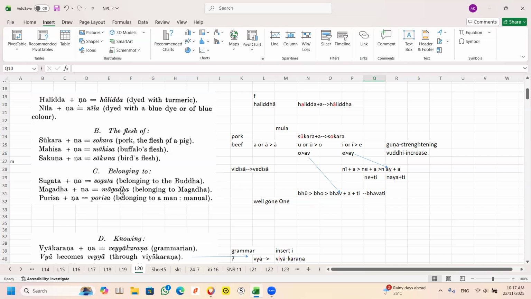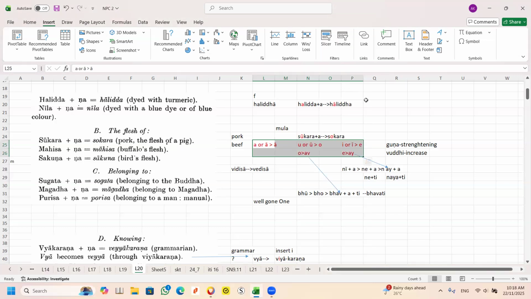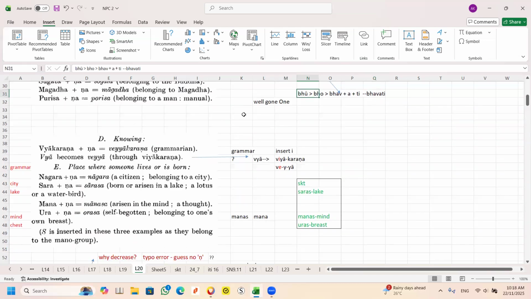However, in this case, you see the U becomes O. Remember, if you cannot remember, look at this chart. This chart will help you to identify the guna. So the rest is quite easy.